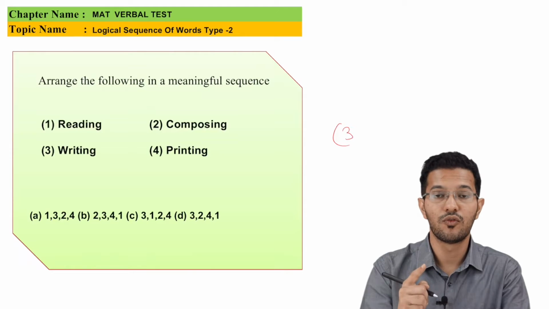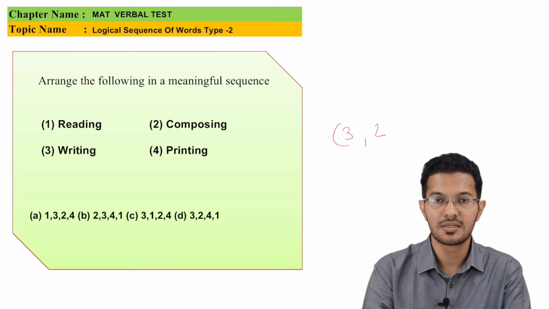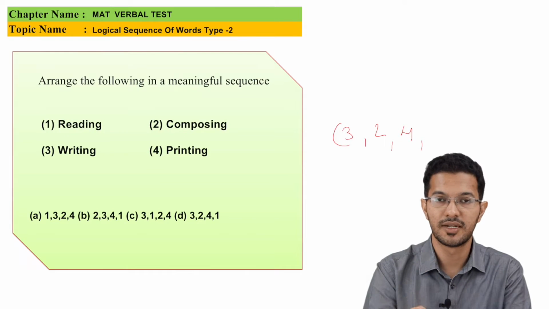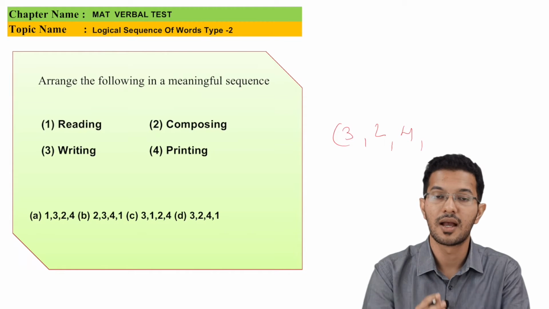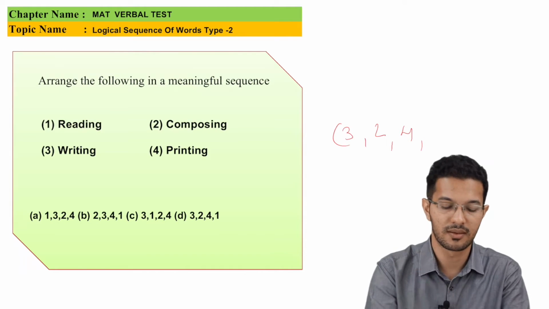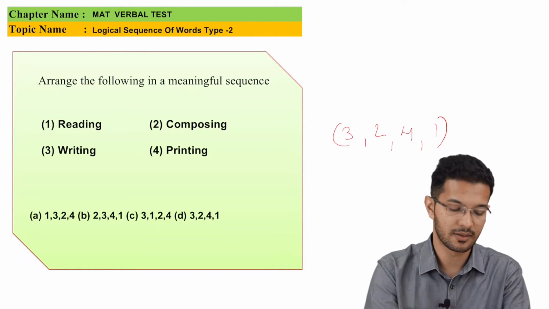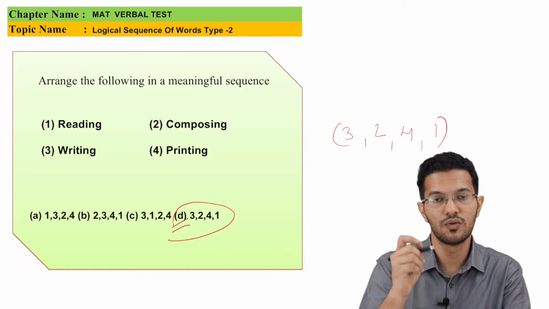After writing, I go for composing of the content. Once the composing is done, I have to go for the printing. And once the printing is completed, the books or the content goes to the buyer and the buyer has to read the content. So that is option 1. So I have got 3, 2, 4, 1 as the pattern. So let me check the options. I'm getting option D as the right answer, which is 3, 2, 4, 1.